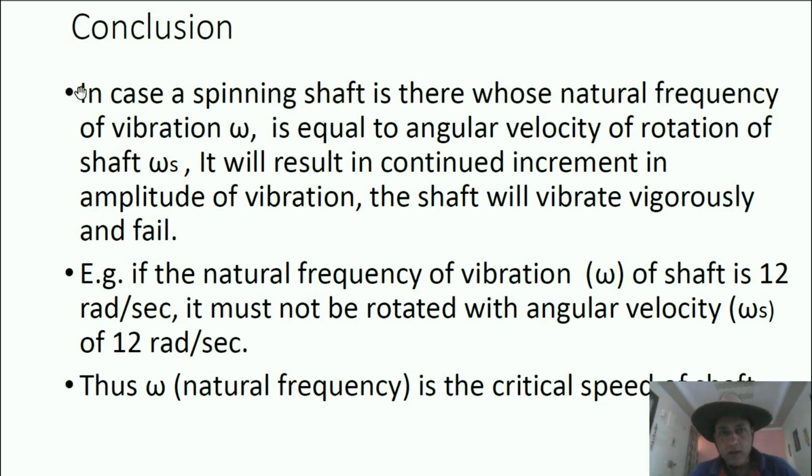So what is the conclusion? If there is a spinning shaft whose natural frequency is omega and the shaft is spinning with angular velocity omega s, then omega and omega s must not be the same. For example, suppose the natural frequency of vibration of a shaft is 12 radian per second; then it must not be rotated at 12 radian per second angular velocity. This natural frequency of vibration is the critical frequency, or critical speed, of the shaft.